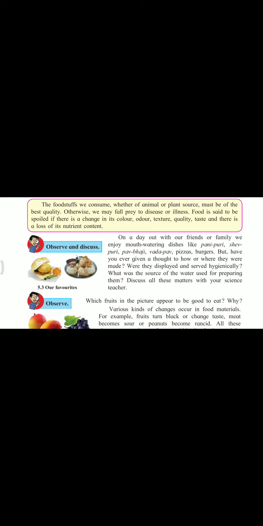If food gets spoiled, how do we understand it? We can understand from its color. If the food's color changes, or there is odor, meaning a bad smell coming from the food, or its texture, मतलब structure, changes, its quality looks lower, या taste change हो रहा है, then also we can understand that the food has gotten spoiled.